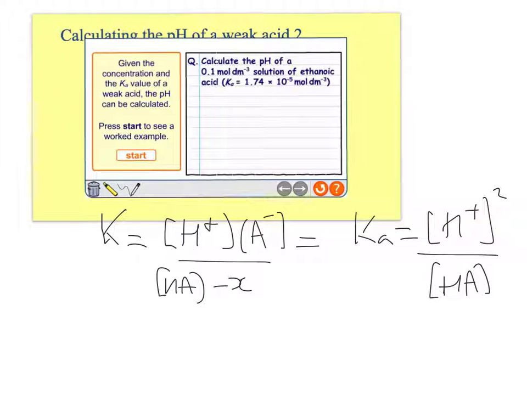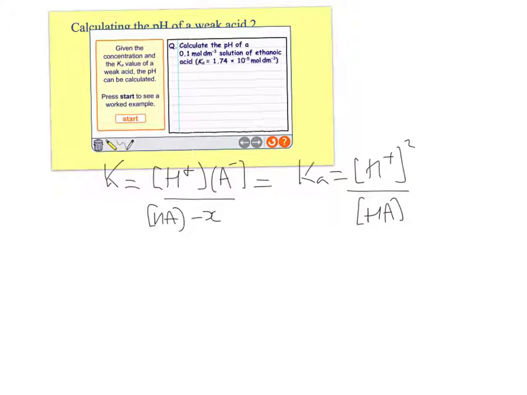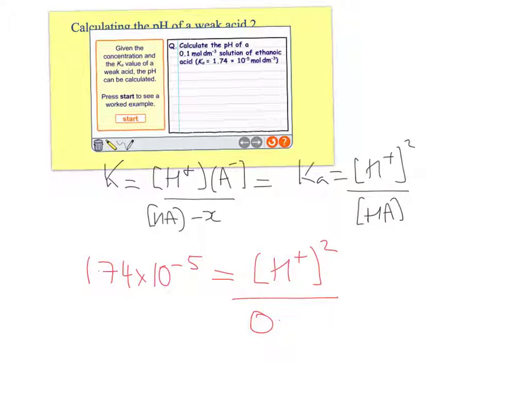Now, we've been given our Ka, 1.74 times 10 to the minus 5, and our 0.1 molar concentration of HA. So we've got 1.74 times 10 to the minus 5 is going to be my H+ concentration squared divided by my 0.1.